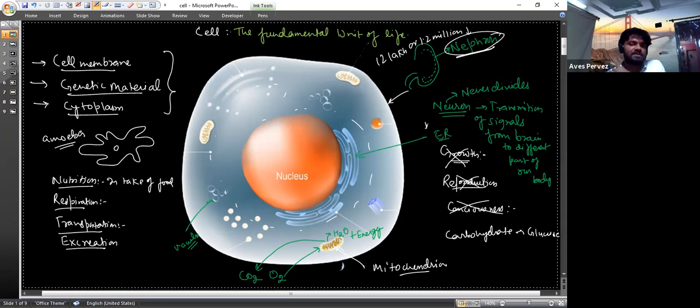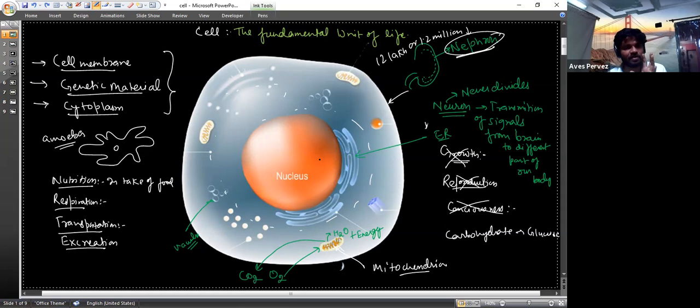Okay, and the fourth one is excretion, the removal of waste products from the cell. Every cell requires removal of waste products. There are certain toxic substances that are made inside the cell, and that's why the important substances get inside the cells, and the harmful substances are removed from the cell. Similarly, excretion is done in a higher organism by the kidney. So all these activities that a living organism performs are also performed by the cell, at the cellular level.